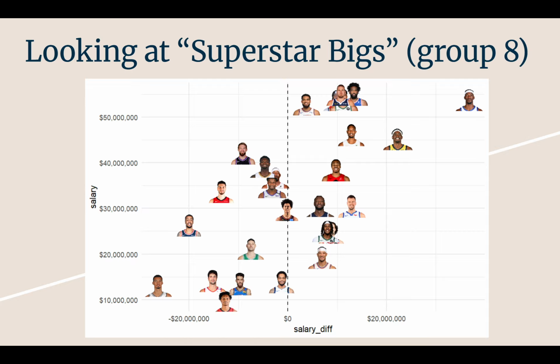It's interesting to see how places, even like the Kings, who have not a lot of spending to be done on their team, still are paying Domantas Sabonis a premium, and he's still undervalued according to the model, which is very interesting. So yeah, that's the superstar bigs. Obviously, you can feel free to pause and find your favorite or least favorite player and make fun of them for being overvalued or undervalued. And yeah, let's move on.